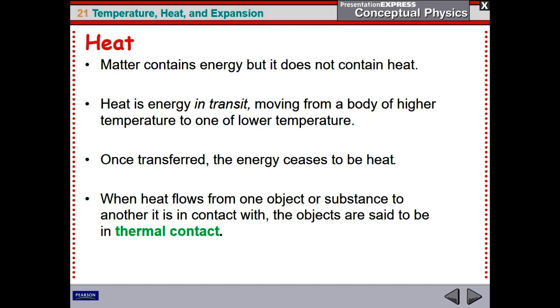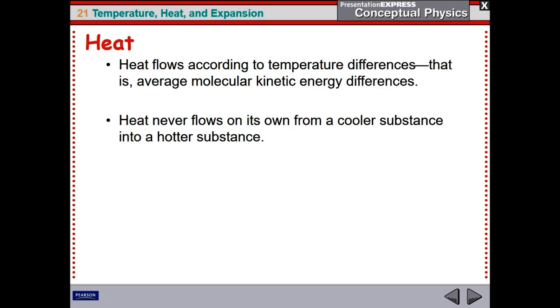Now, when heat flows or transfers from one object to another which it is in contact with, the two objects are called in thermal contact. When two objects are in thermal contact, heat will transfer from the warmer to the cooler. So, as we said, heat flows according to temperature difference. And you remember what is temperature? It is the average molecular kinetic energy. So the temperature difference is how different the average molecular kinetic energy is between the two substances.